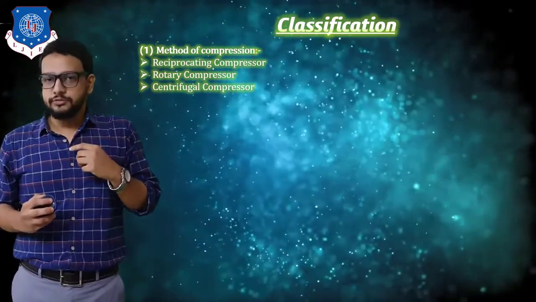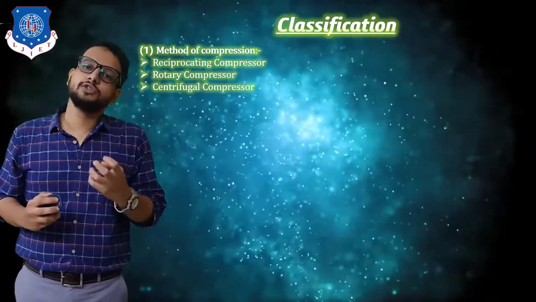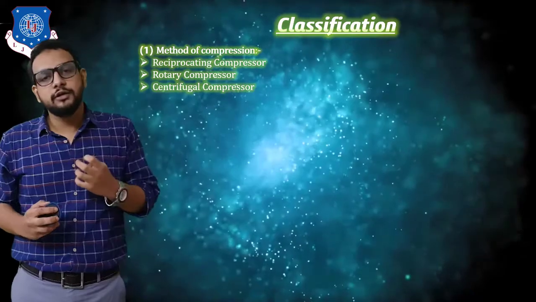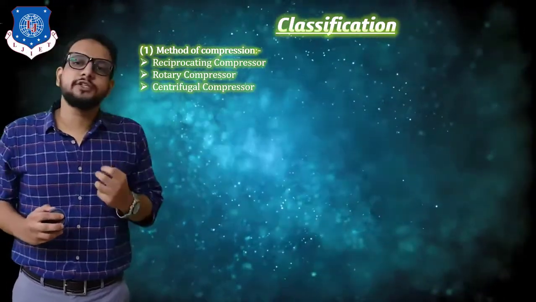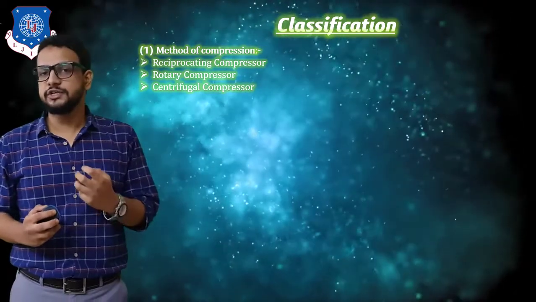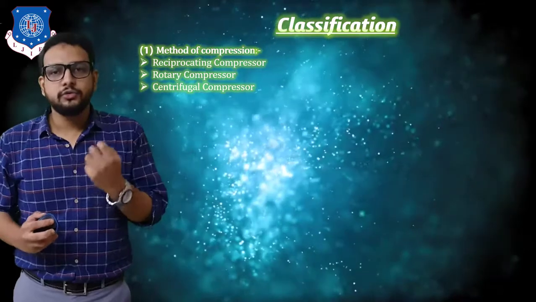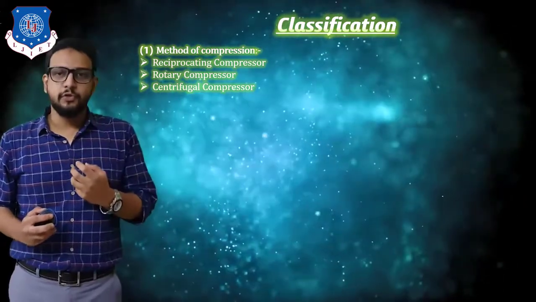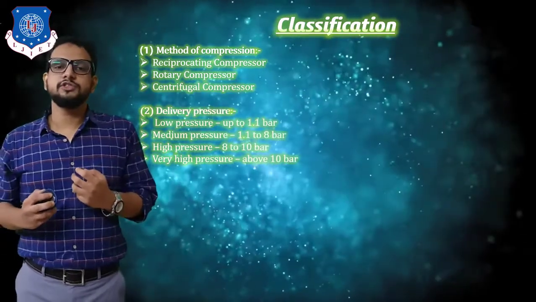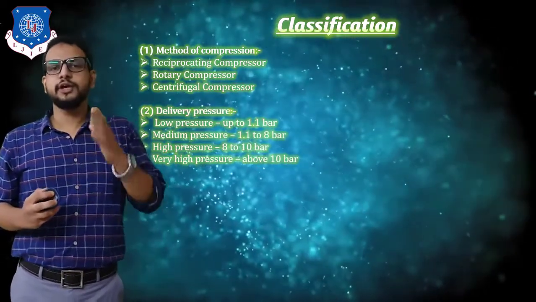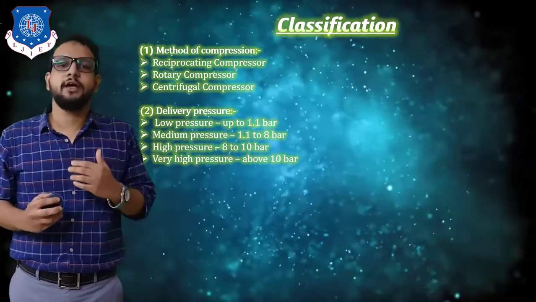Second, the rotary compressor. In a rotary compressor, rotors or vanes are used to provide a pressure effect to air in order to compress it. And in a centrifugal compressor, as the name suggests, centrifugal force is exerted on air to pressurize it. Next classification is based on delivery pressure: low pressure, medium pressure, high pressure, very high pressure.